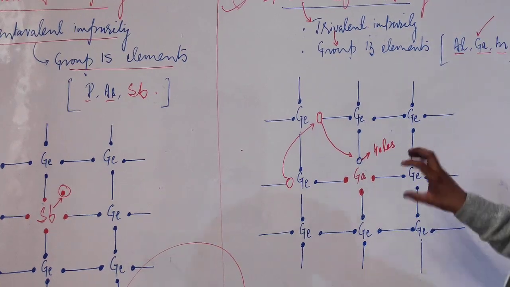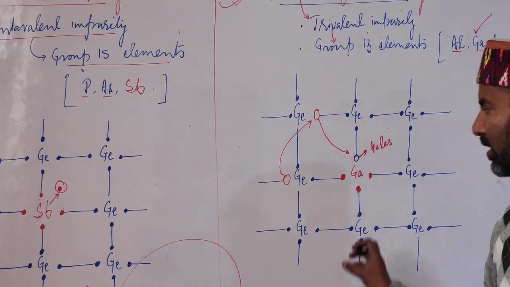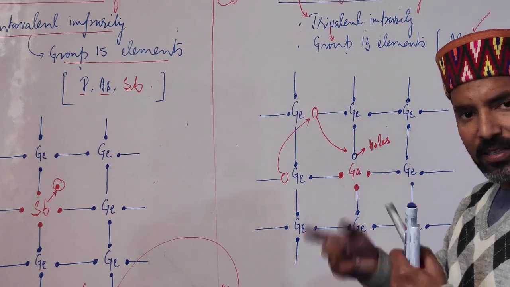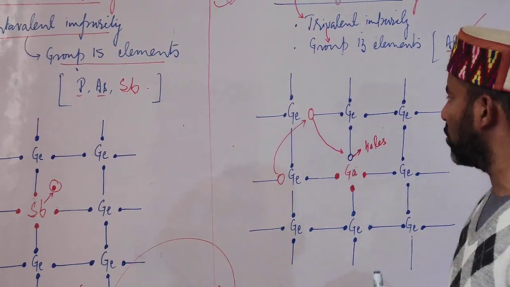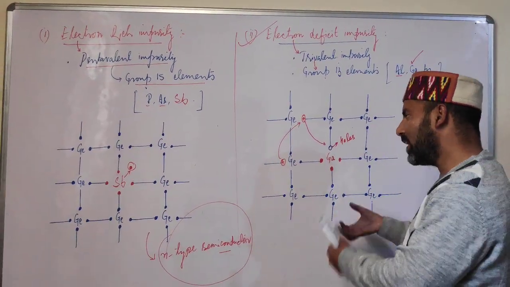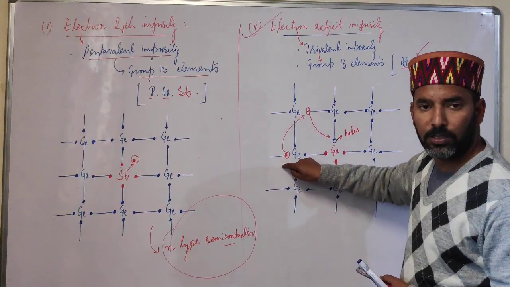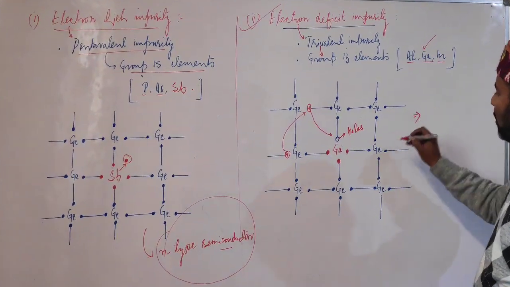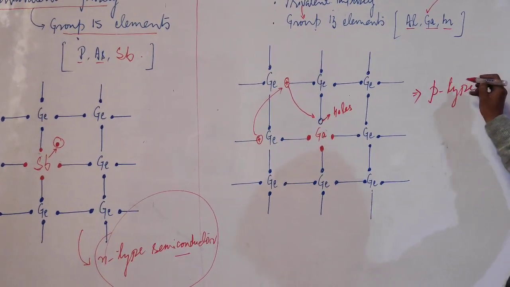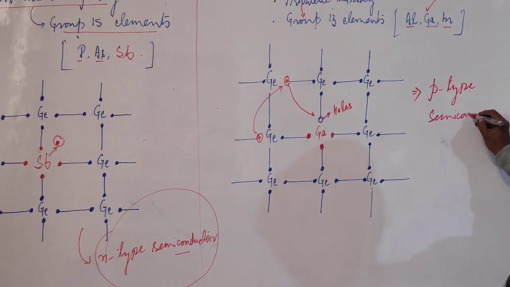So what happens under the influence of an applied electric field is that these holes start moving, and these holes are considered as a positive charge, as they are the electron vacancies. So we treat them as the positive charge. And since now the electrical conductivity of the solid is raised, and since it is due to positively charged holes, we say now this crystal becomes a p-type. P is for positive. Positive is due to holes. So this crystal becomes now a p-type semiconductor.